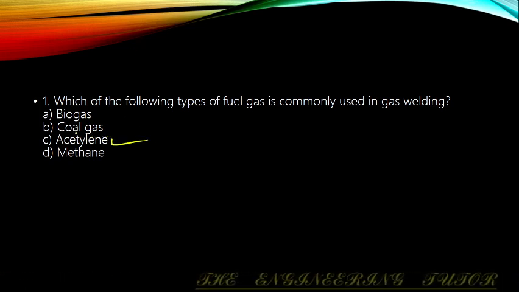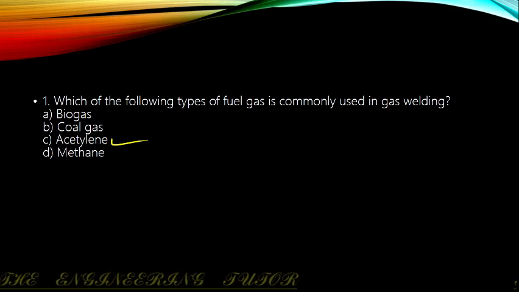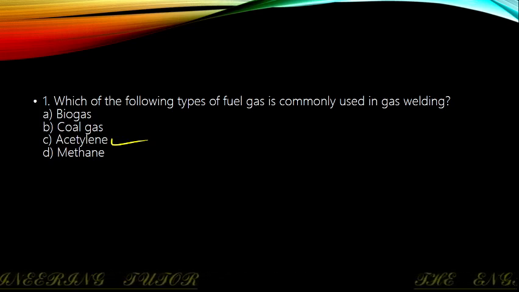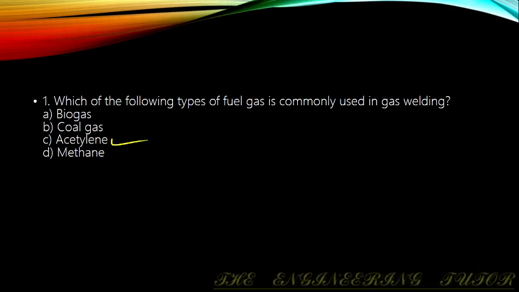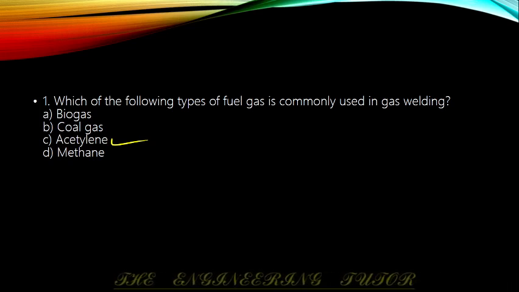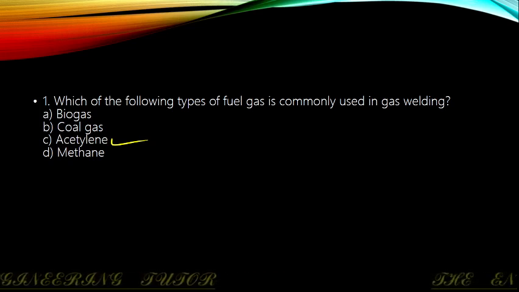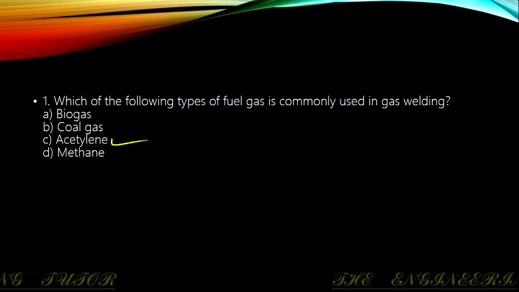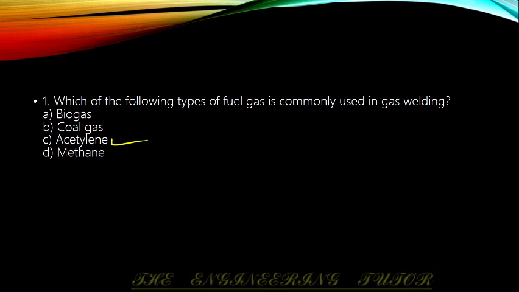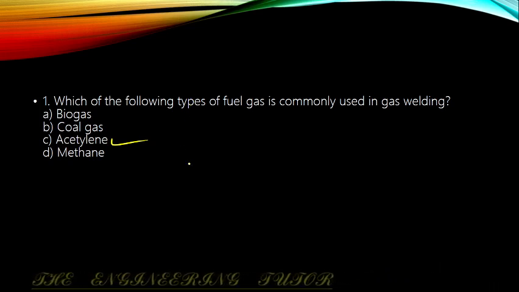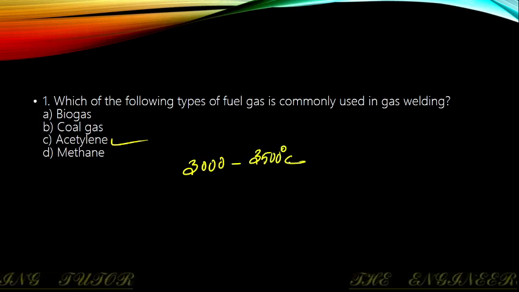In addition to acetylene, we will be using hydrogen also as a fuel. Gas welding is usually referred to as oxy welding or oxy fuel welding, which is a process of joining metallic materials by application of heat produced by the gas flame. In gas welding, acetylene is commonly used as a fuel gas, which is mixed with the proper proportion of oxygen in the mixing chamber of the welding torch. It can produce a hot flame of temperature about 3000 to 3500 degrees Celsius. It's very important.